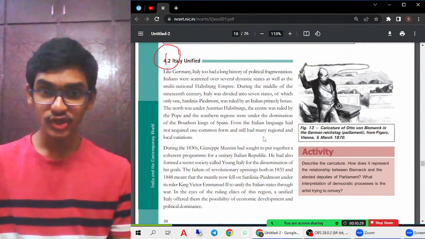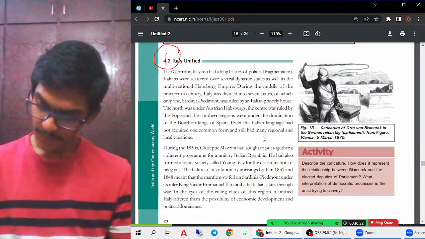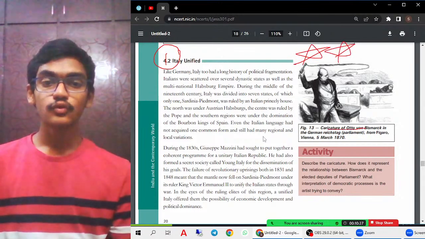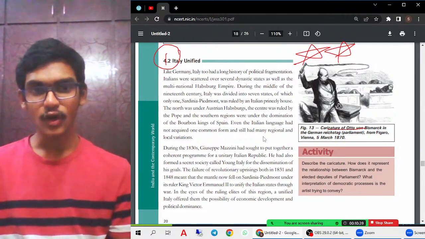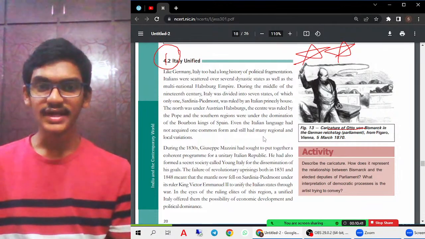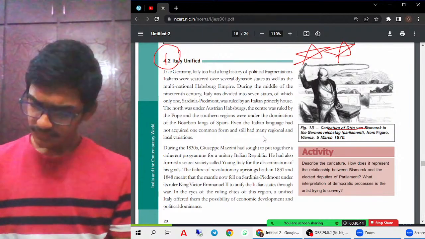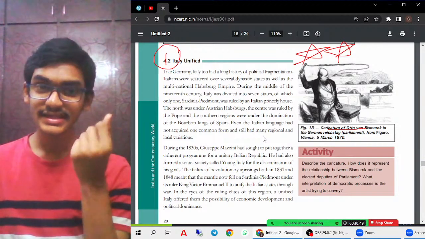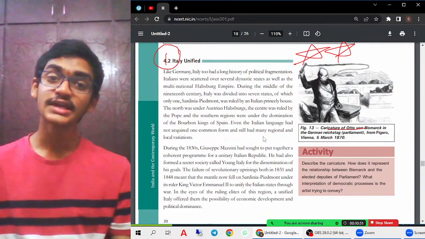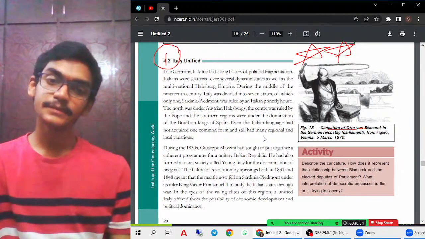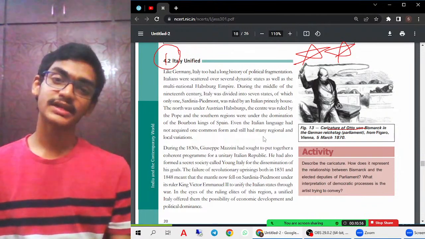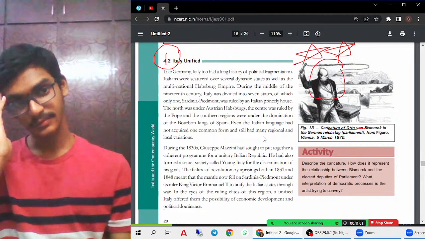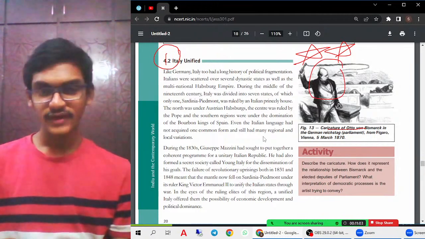This picture is showing Otto von Bismarck. Okay, this is a very important picture which can be asked in the board exam. Who is being represented in this picture? That is Otto von Bismarck in the German Reichstag parliament. Okay, that can be seen here. He has total control. As you can see, he is holding a rope kind of thing, and he is frightening the people, showing that all important decisions will be taken by Otto von Bismarck only. Okay, that is the important thing you have to remember from this. Okay, and now the unification process of Italy.